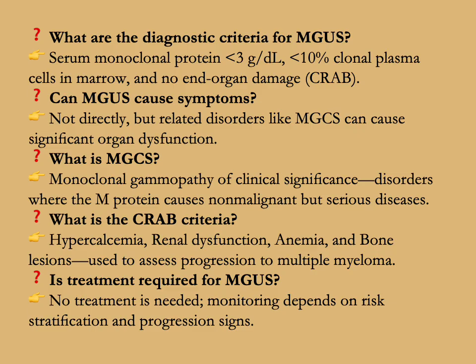What are the diagnostic criteria for MGUS? Serum monoclonal protein less than 3 grams per deciliter, less than 10% clonal plasma cells in the marrow, and no end organ damage or CRAB.